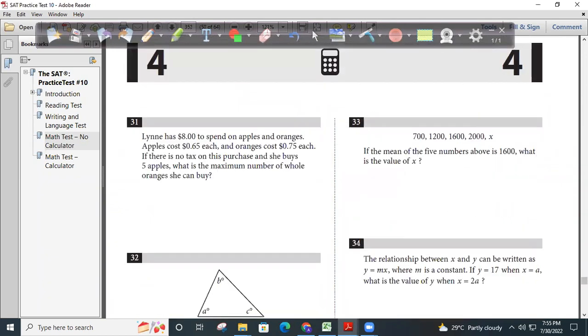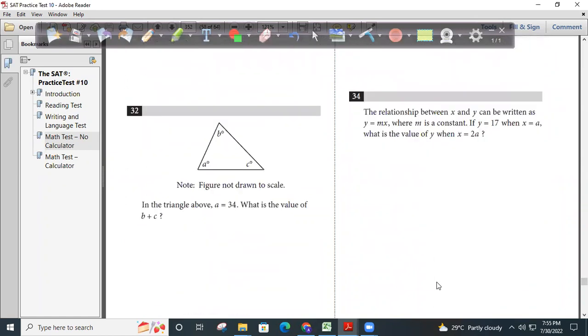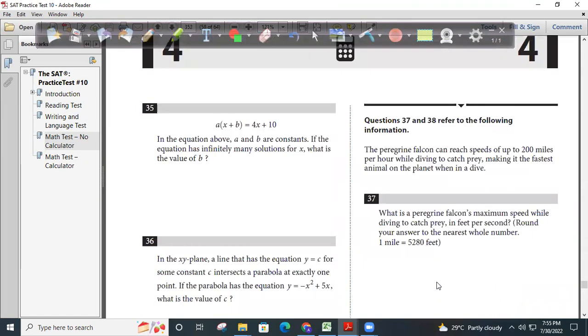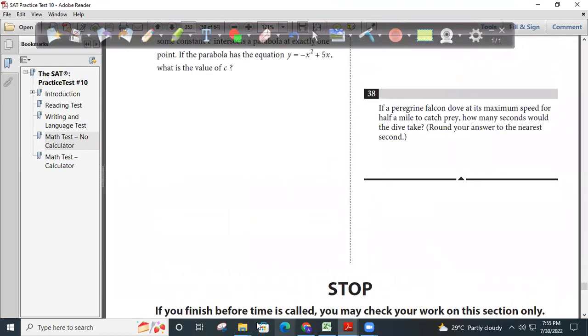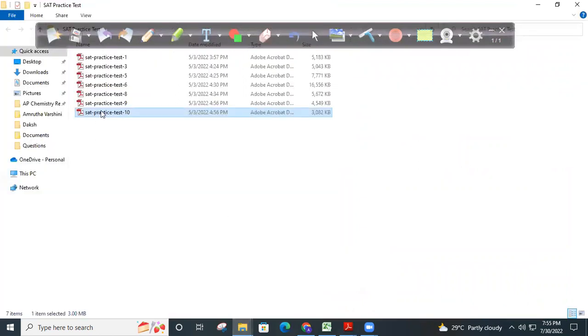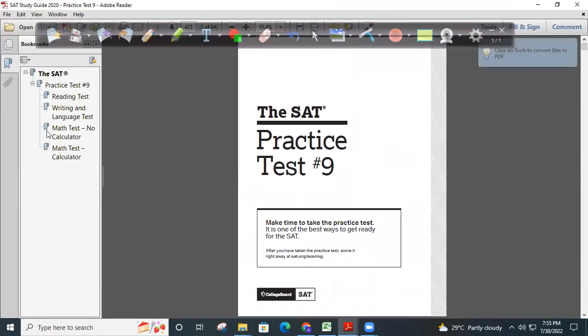Now let me see if there is another function question. Mostly it cannot be there. If it is there, we will do it. If not, I'll move on to the next. No, we cannot do those questions. Other questions. So these are the questions on functions.